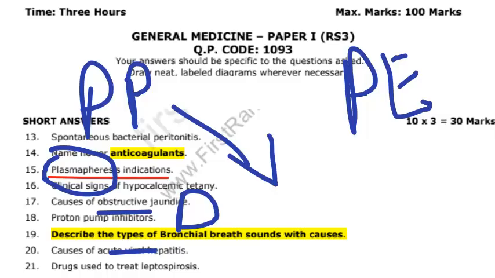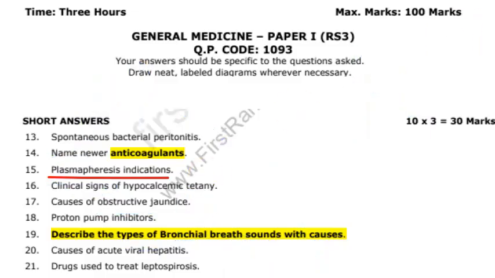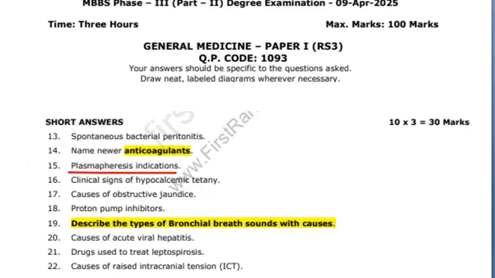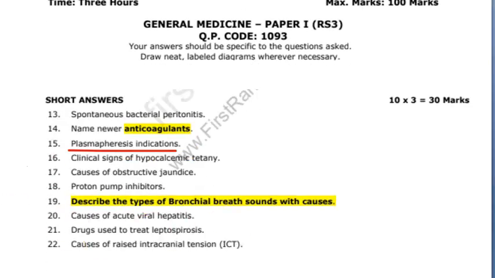The other one will be because your plasma has all the bad things, like toxins or some antibodies which are attacking you. So that time you will remove it. Toxins or some antibodies which are attacking you, so they want to remove it as a treatment. So plasmapheresis indications. One is what? You will say for donor plasmapheresis.